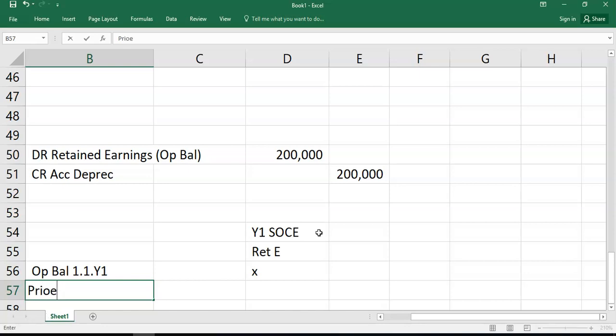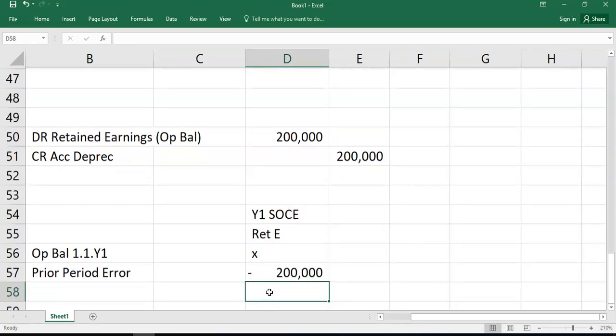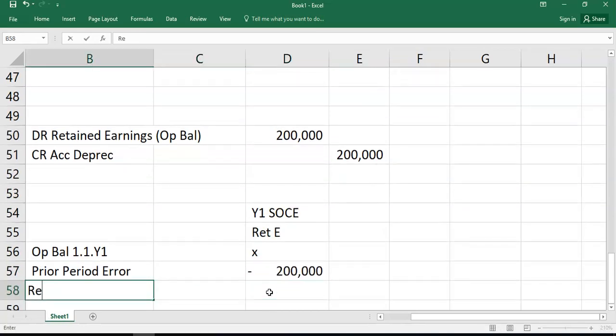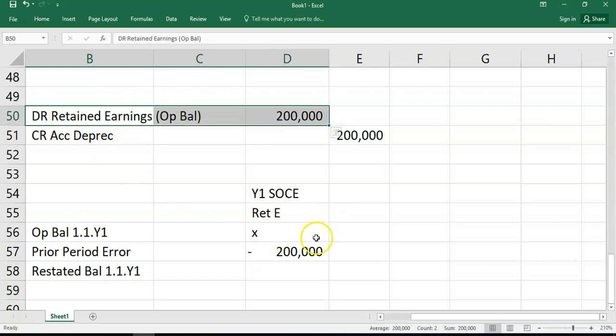and you will have what's called prior period error. That's what it's going to be called, and you'll have a note beside that because it has to be disclosed, and that will be just there, minus 200,000. And then what will be stated there is restated balance, first of the first, year one, and you progress as normal. So that's the way it'll be done in the statement of changes in equity. Your debit opening retained earnings is presented like that.